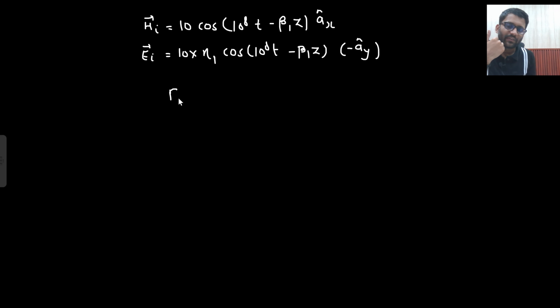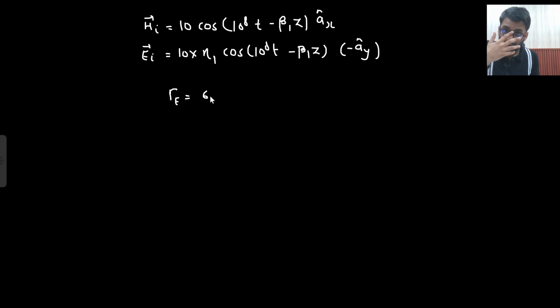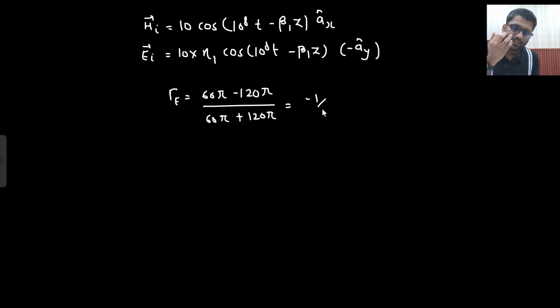Now let's find out the reflection coefficient. So that is neta 2 minus neta 1, that is 60 pi minus 120 pi, divided by 60 pi plus 120 pi. So that would be minus 1 by 3. So now it is coming negative. So now if I need to write down ER, what that would be? So directly it will take care, it will take care on its own.